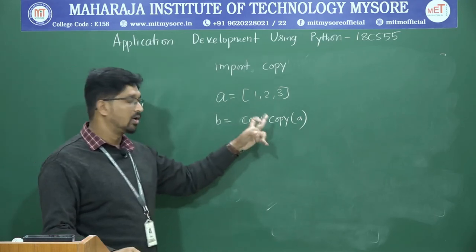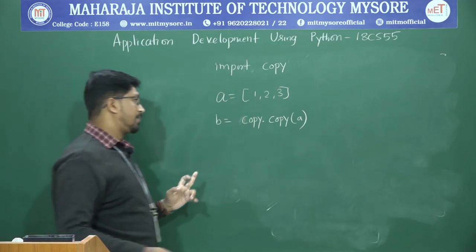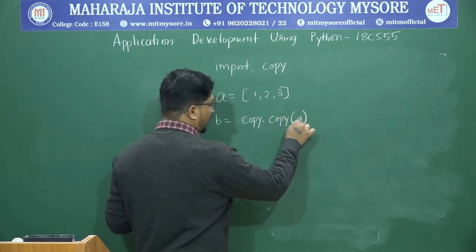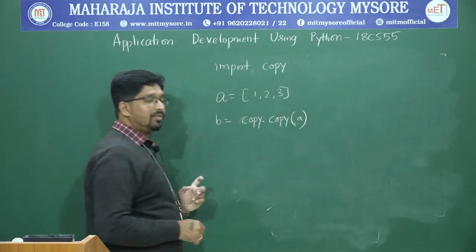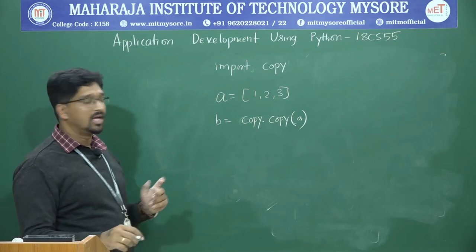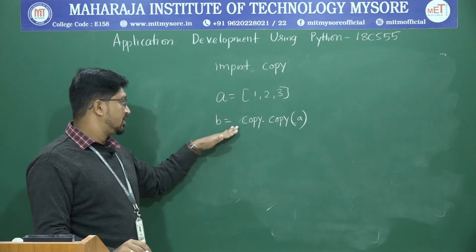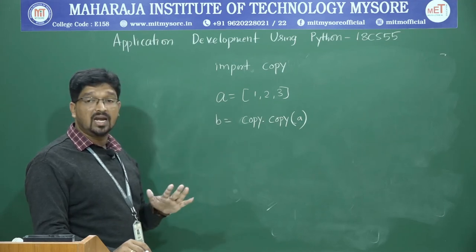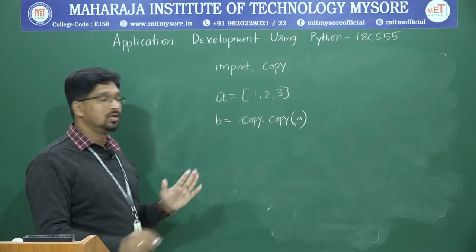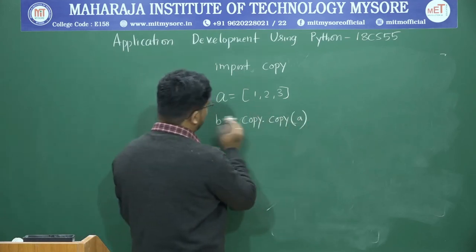If you perform copy.copy of a, what happens? A separate copy of a is created and inserted into b, or copied into a variable called b. This statement avoids creating a reference copy. So here a is separate, b is separate.